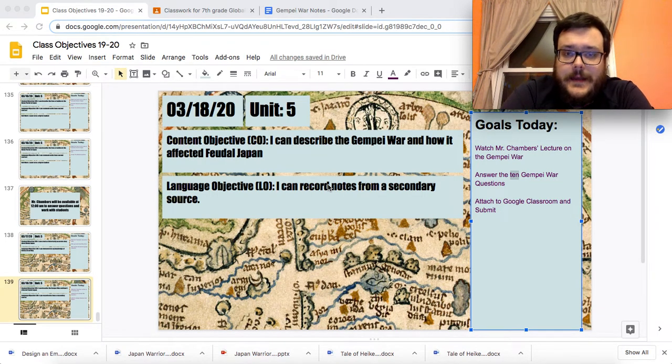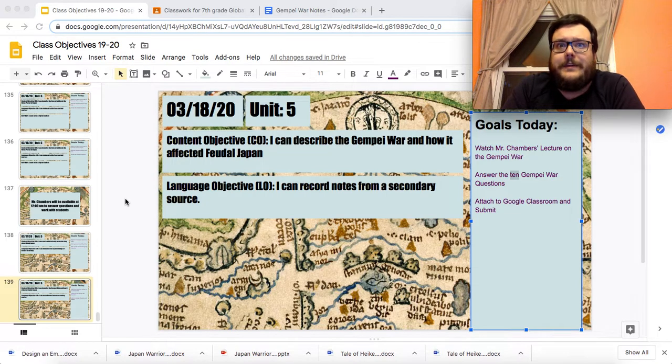Today's goals: I can describe the Genpei War and how it affected feudal Japan, and I can record notes from a secondary source. So today's going to be another prep day. We're covering a lot of information. There's going to be a lot of reading and listening during the lecture so that we can apply our knowledge towards a project that we are going to start tomorrow.